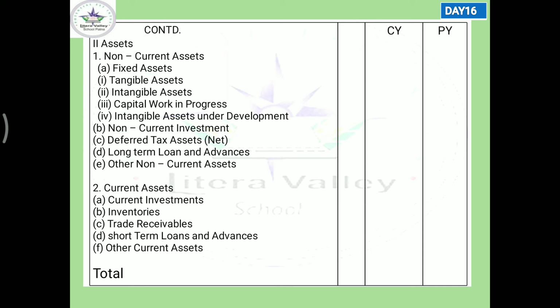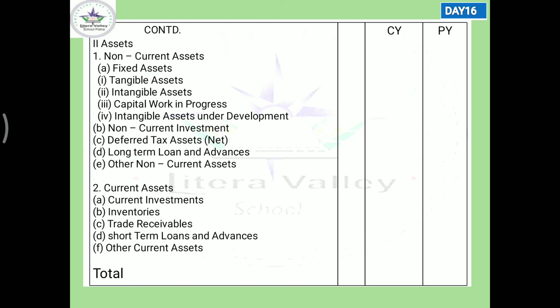Now, other non-current asset. What is that? Those kinds of assets that do not fall in the above categories can be termed as other non-current assets. And if you remember, there were also non-current liabilities. The same meaning is here.